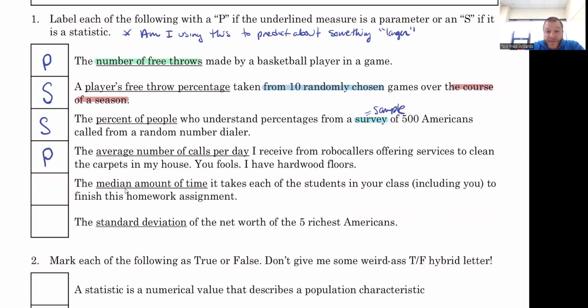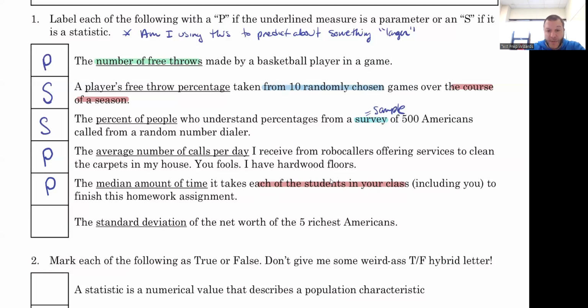For the, I guess, fifth one, the median amount of time that each of the students in your class take to finish this homework assignment. That's information about all of the students in the class. That would be a population. Notice I could take this and say, I'm using the median amount of time that every one of you students takes to finish to make a prediction about how much time all of my statistics classes would take on their homework, then that would be a sample, right? So you could have the same set represent samples or populations depending on the context.